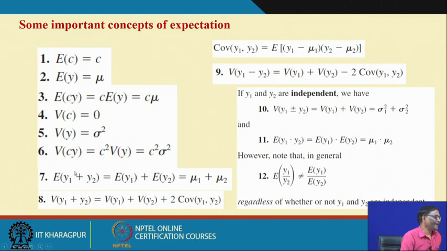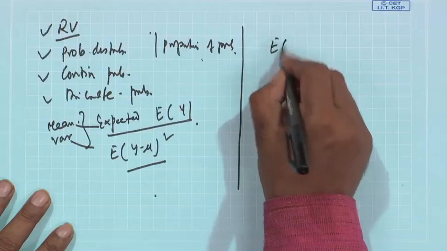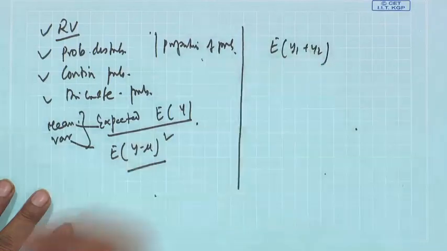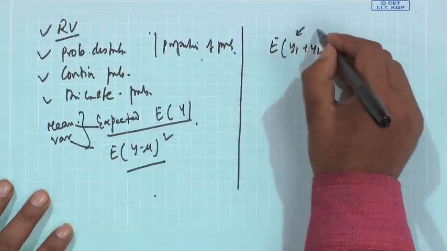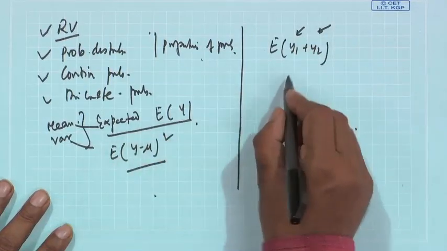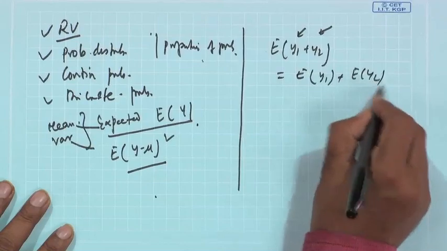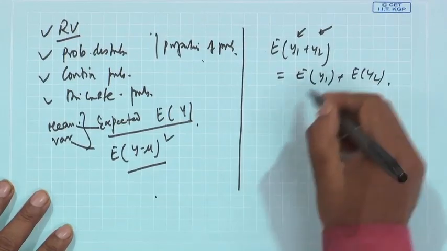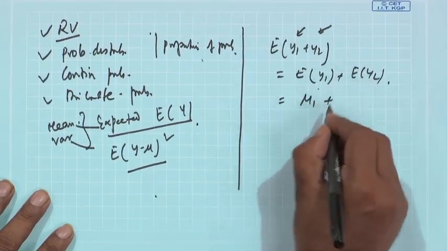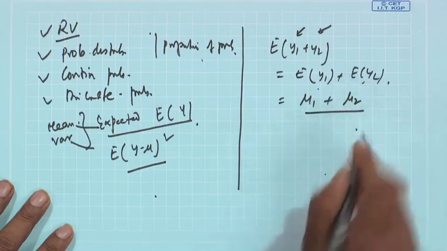Now consider two random variables y1 and y2. Suppose you are summing them up and you want to know the expected value of the two, the expected value of y1 plus y2. y1 is one random variable, y2 is another random variable. Then this will be nothing but the expected value of y1 plus the expected value of y2. So if the expected value of y1 is mu 1 and of y2 is mu 2, then this is the formula.